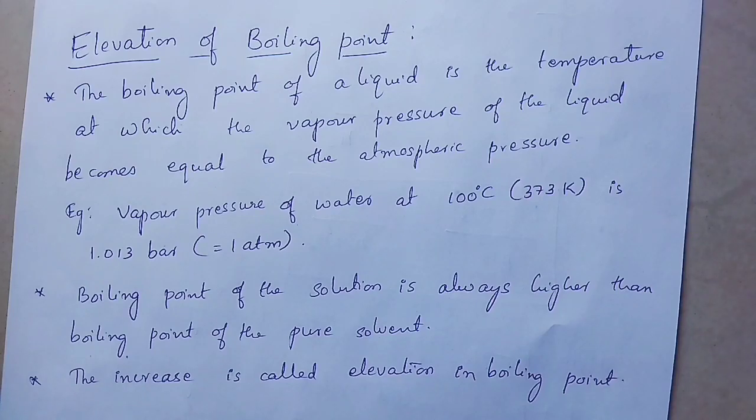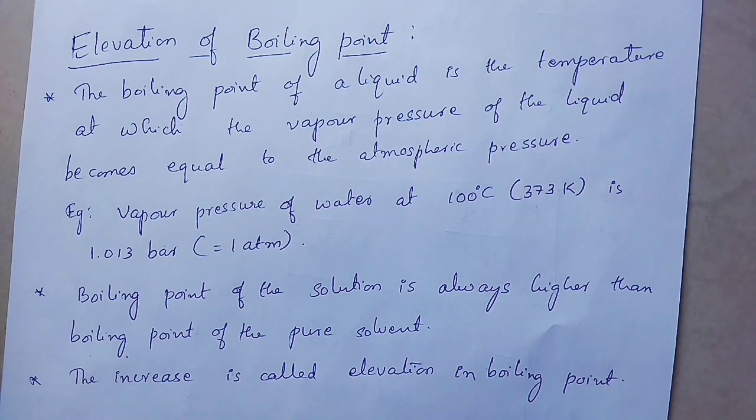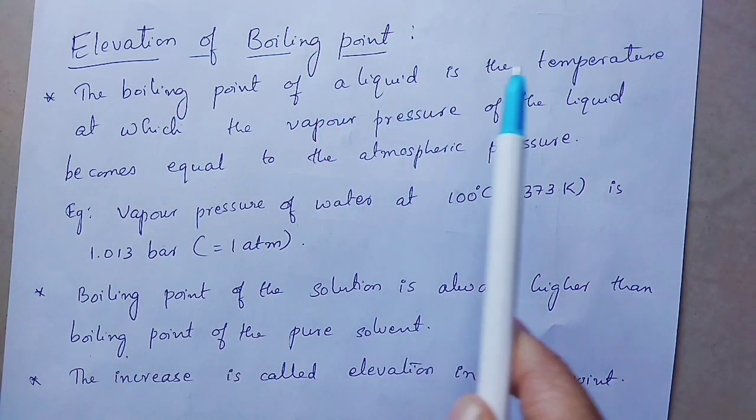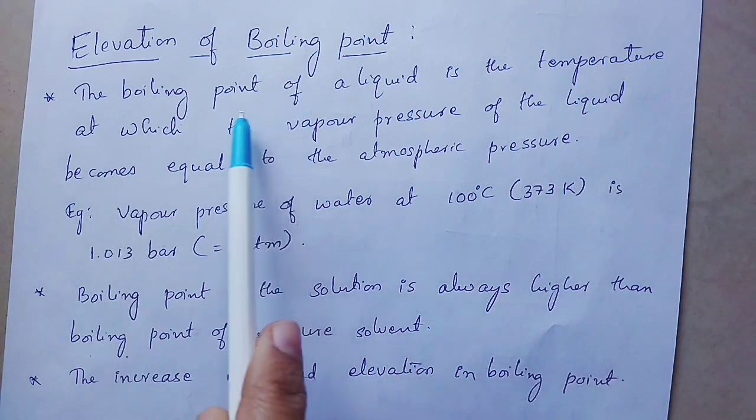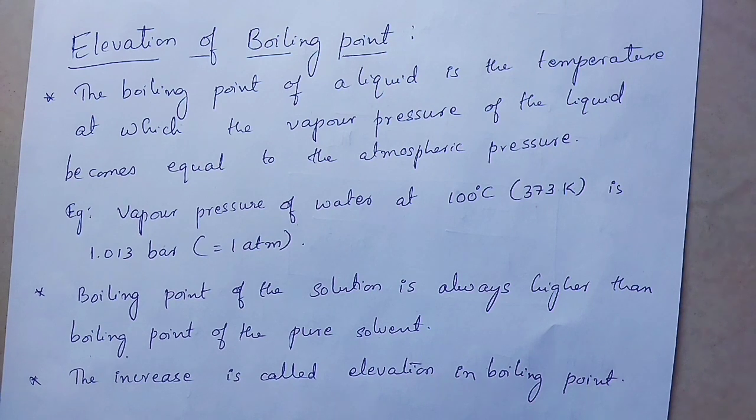Hello students, today we are going to talk about elevation of boiling point. So what is meant by boiling point of a liquid? The boiling point of a liquid is the temperature at which the vapor pressure of the liquid becomes equal to atmospheric pressure. Boiling point of water is 100 degrees Celsius or 373 Kelvin.